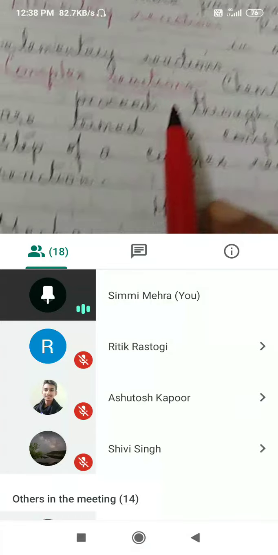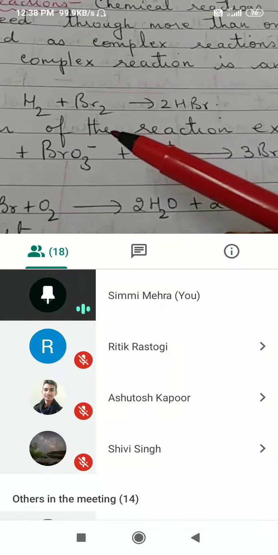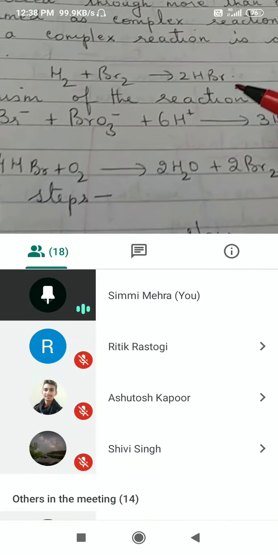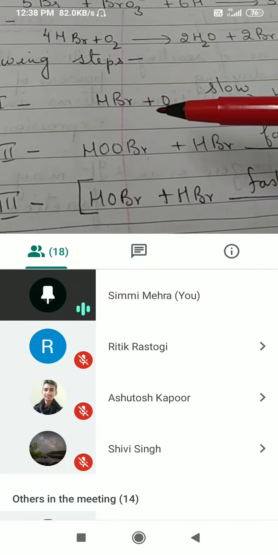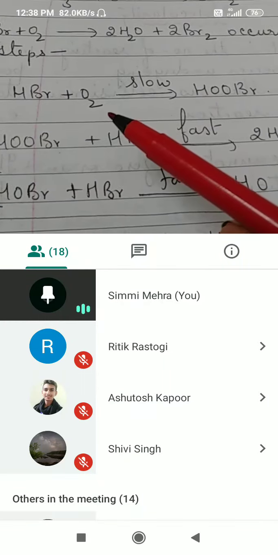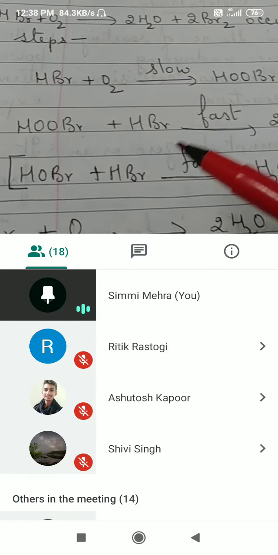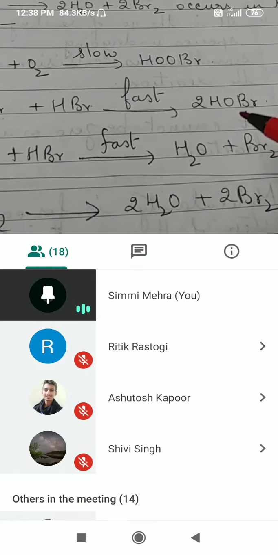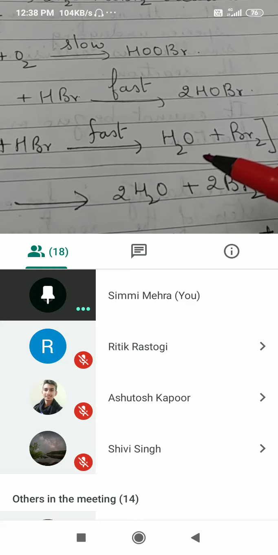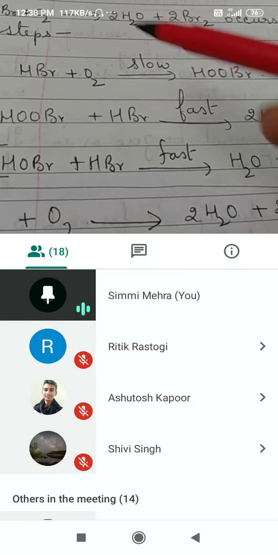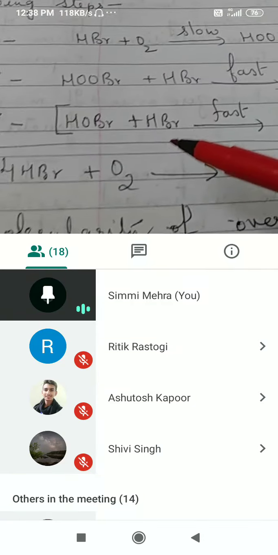Now in complex reaction, the reaction will take place in more than one step. Hydrogen and bromine together form HBr, but the actual reaction is carried out in several steps. Step 1, HBr plus oxygen will form HOOBr, then HOOBr plus HBr is fast and it is forming 2HOBr, then HOBr plus HBr is again fast forming water and bromine. Now you will add all the three reactions together.